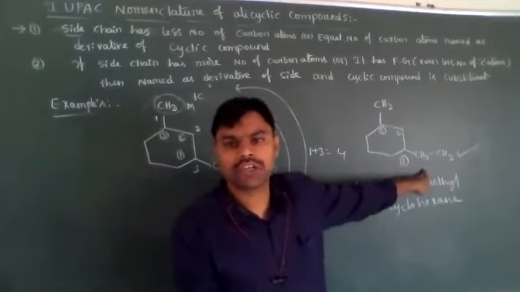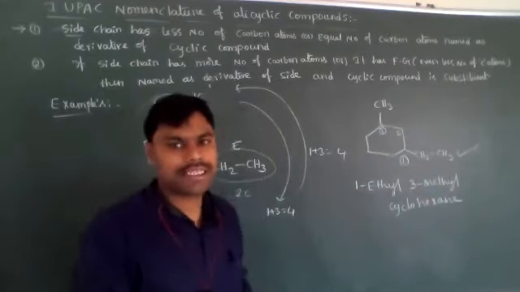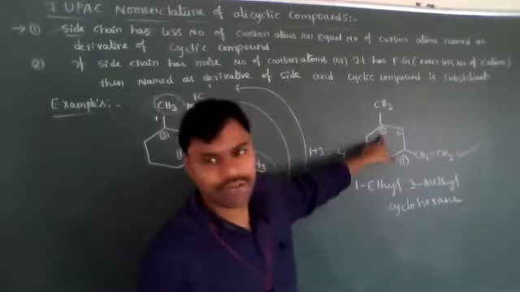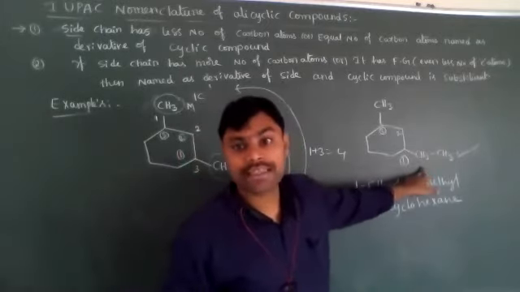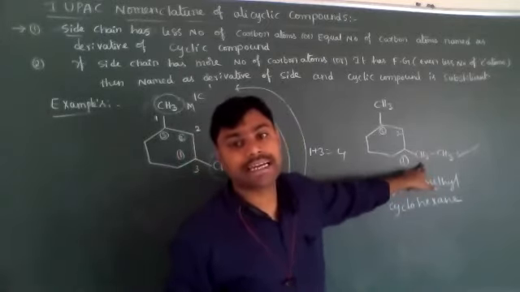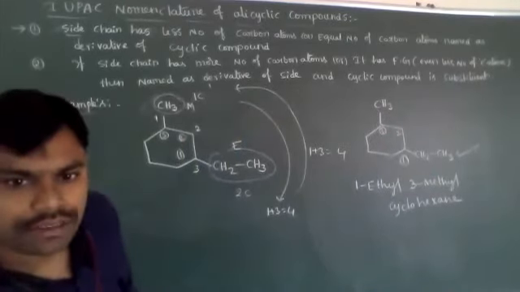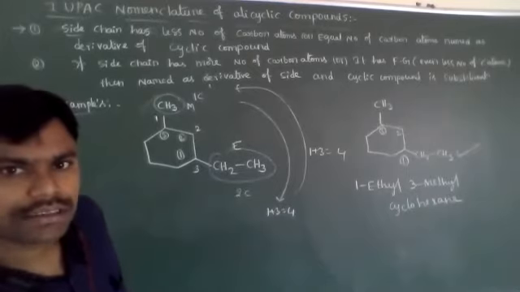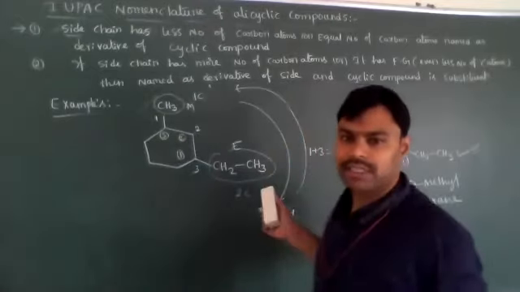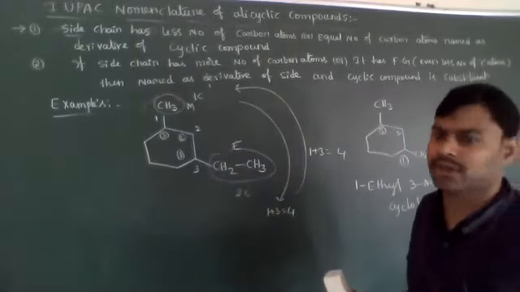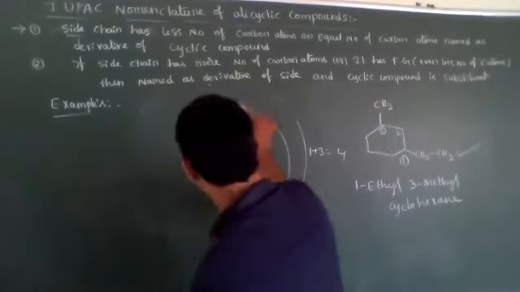Because here there is no functional group, both are substituents only. Then a competition arises, and we have to give 1 to this or to this. Then number 1 we have to give to the ethyl group only, because according to alphabet the letter E comes first when compared to M. Okay, this kind of questions are very very important. Compulsorily they will ask this kind of questions in NEET and JEE examinations, not simple ones. For board examinations, they will ask simple questions for IUPAC knowledge.